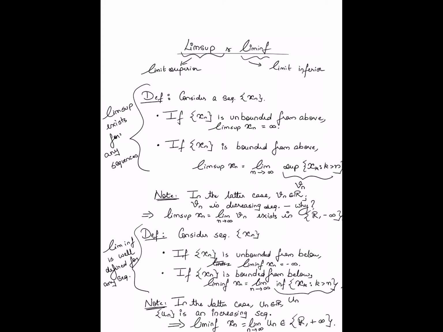Right? So what we have done so far is basically defined formally what is the lim sup of a sequence, what is the lim inf of a sequence, and importantly, while every sequence need not have a limit, every sequence is guaranteed to have both a lim sup as well as a lim inf. Alright, so that is the definition of lim sup and lim inf.